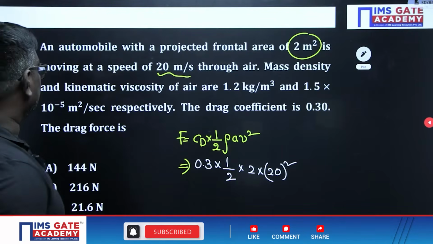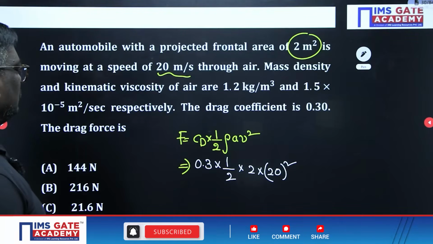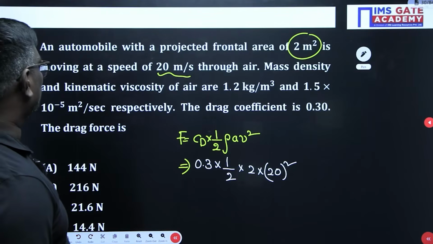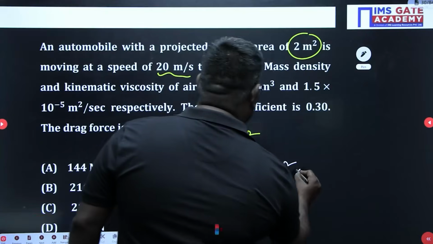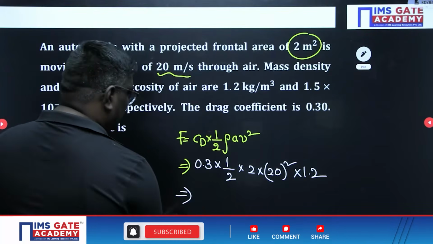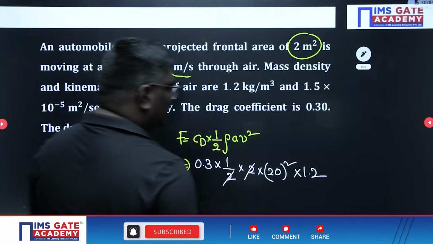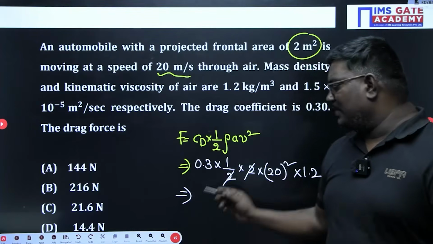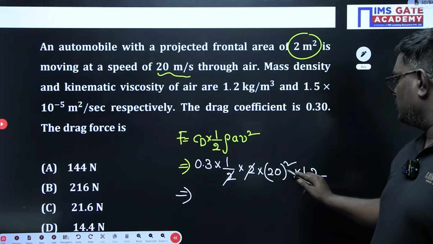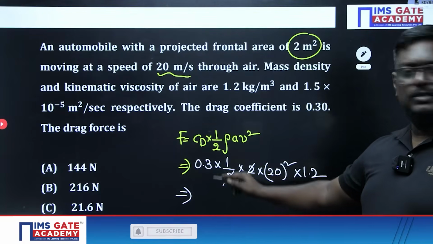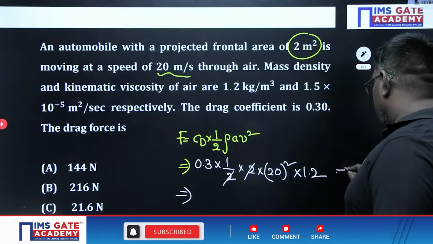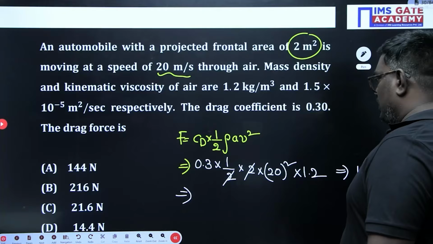Mass density and viscosity are given. Mass density is equal to 1.2 kg per meter cube. So if you consider this, what will be the answer, sir? V square is 400. So 0.3 into half into rho into A into V square, 400. 400 means this will be 0.3 into 120, so it will be 120 into 1.2. This will be 144 kg.